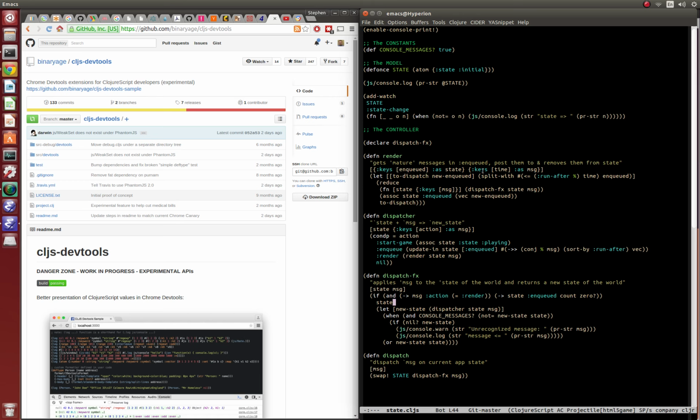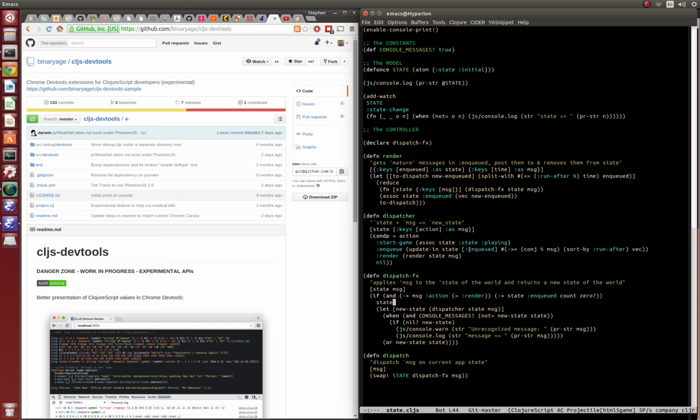Enqueue, what does enqueue do? We don't even have anything calling it right now, but if you did call it, it updates the state in the enqueued keyword, and it basically conjoins the message onto the value in here. And then it sorts the messages by their run after, which is evidently a key that's going to be in the message that came in. This message will have a key called run after, and all other messages would too.